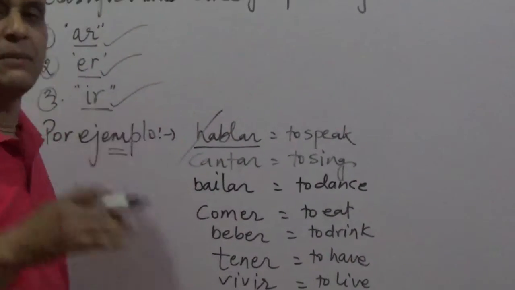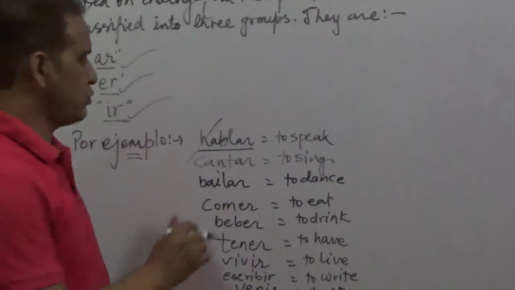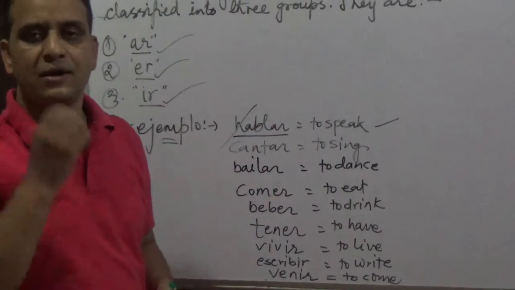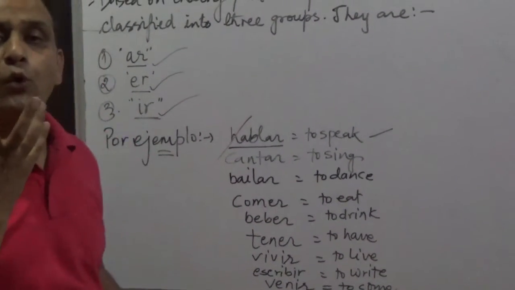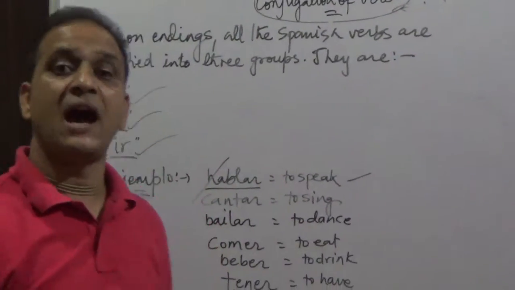Hablar. In Spanish, in my other previous videos, I have already taught you, H is never pronounced, you just write it. So, hablar. ¿Qué significa hablar? To speak. Yo hablo un poquito de español. I speak a bit of Spanish. Hablar.